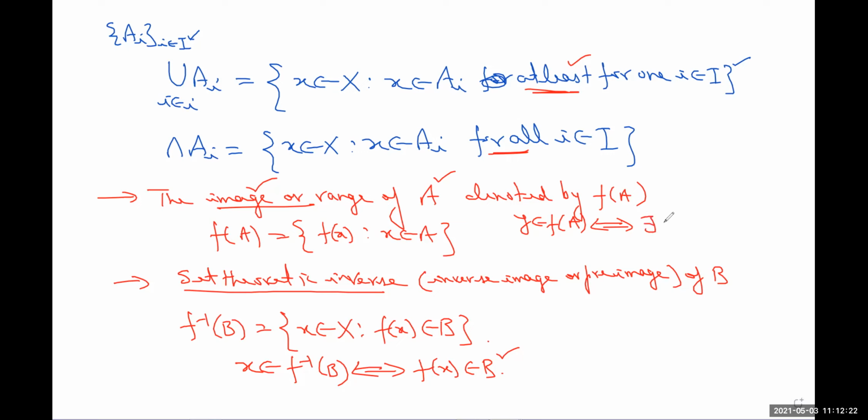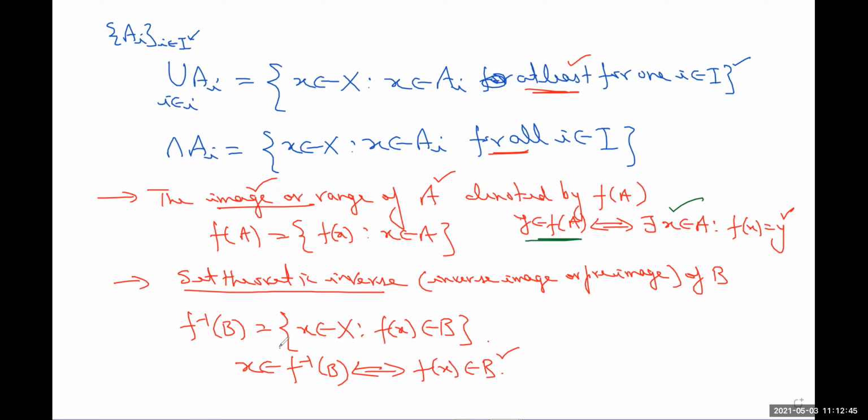There exists at least one x from A such that fx equal to y, ठीक है ना। तो ये दोनों इंटरप्रिटेशन हमें याद रखना है। Whenever y belongs to f of a, this will hold. Or one can say that if there exists x belongs to A such that fx equal to y, then y will be a member of f of a.